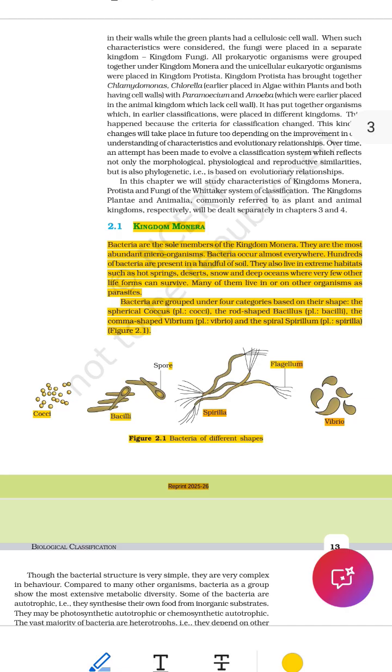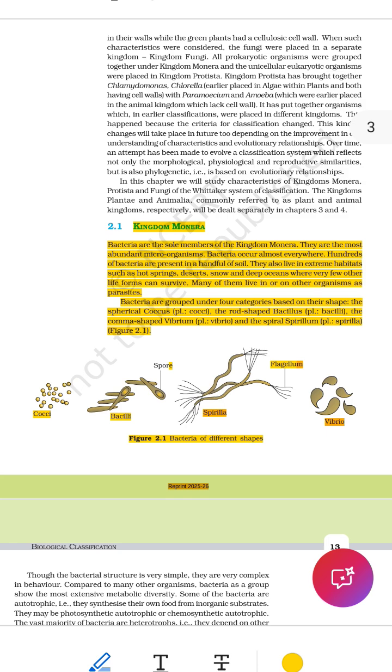Absolutely. Let me now explain the entire passage again, but this time in even greater detail, in the simplest, easiest way possible. Like I am teaching a total beginner, even a child. I'll go word by word, line by line, and I will add more examples, extra information, and full clarity wherever needed. Line 1. Kingdom Monera.